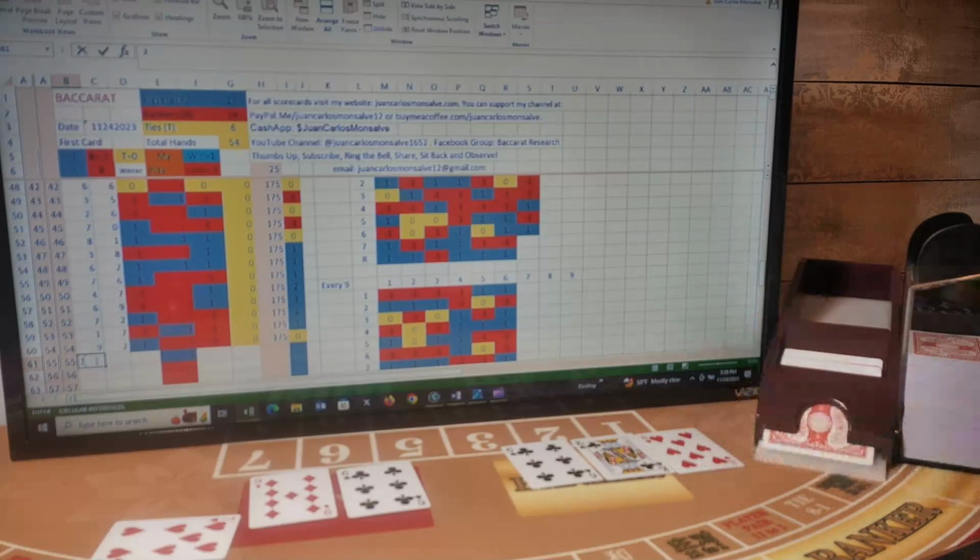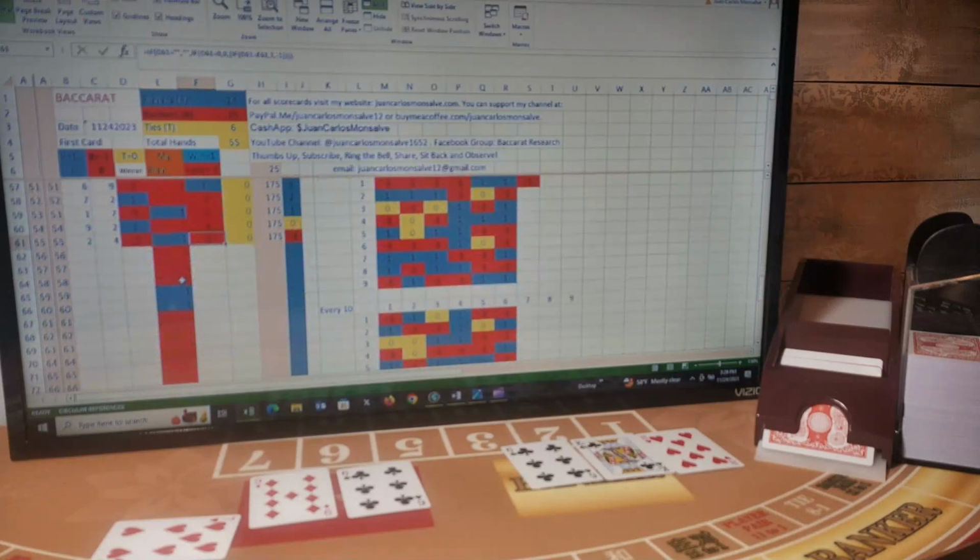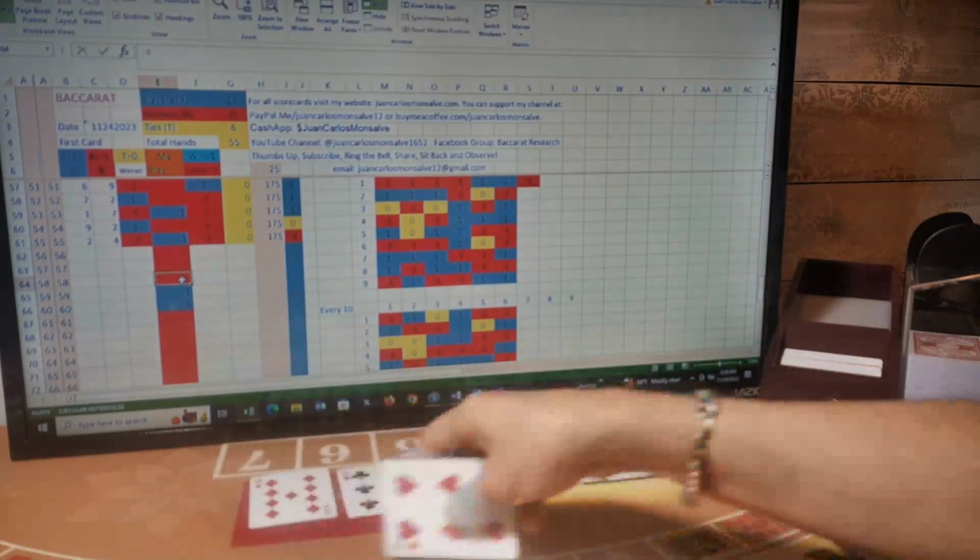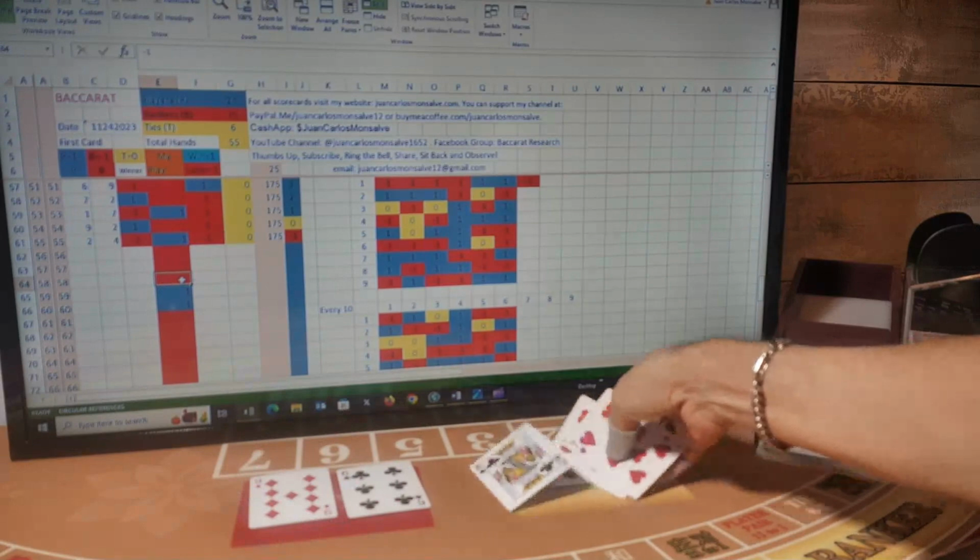The third card is an 8, so it reduces to 4. So 2, 4, banker, and I was betting player. I lost this hand. I will be playing banker my next 3 hands.